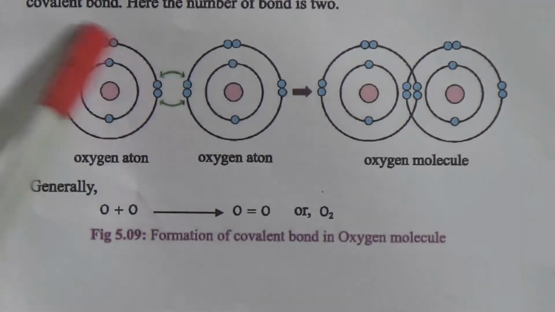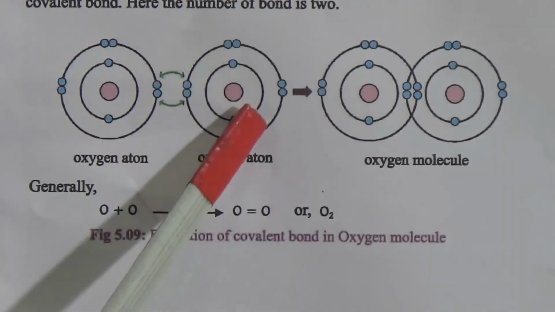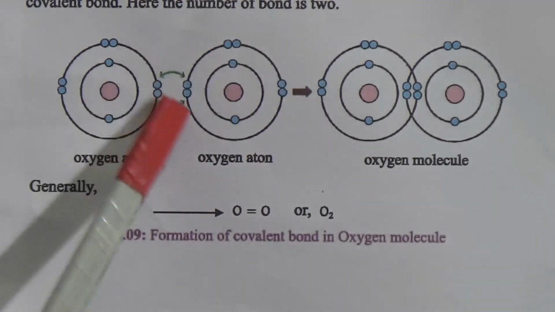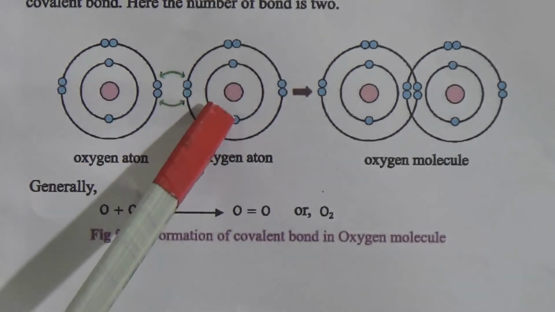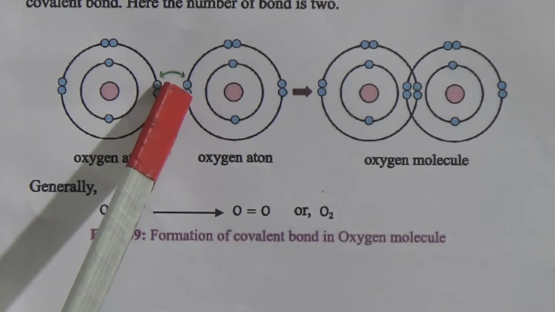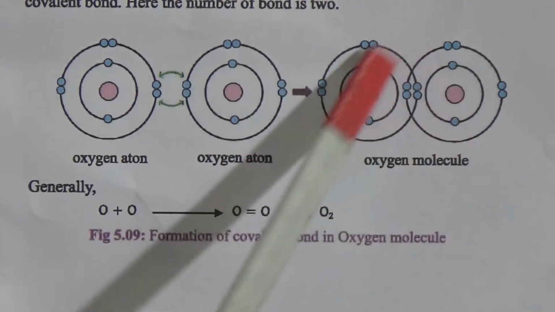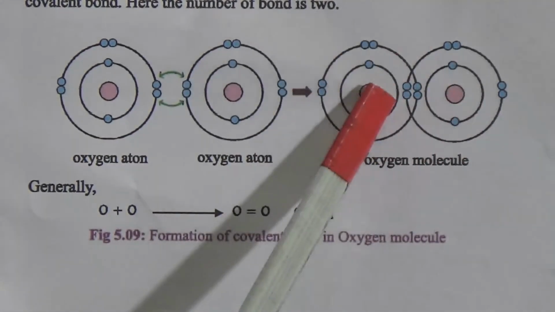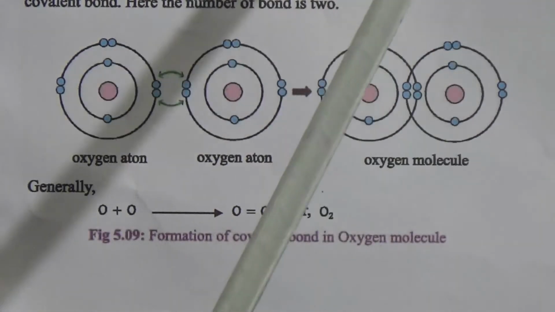Look, this is one oxygen atom, this is another oxygen atom. This pair and this pair, if they share with each other, they will get the electronic configuration like neon, and that's why they make a covalent bond and share the electrons. Now come to the next page.